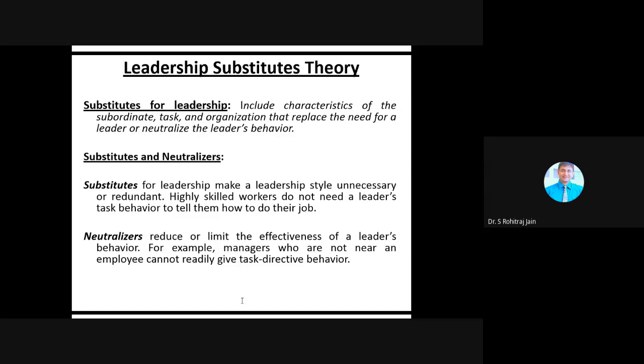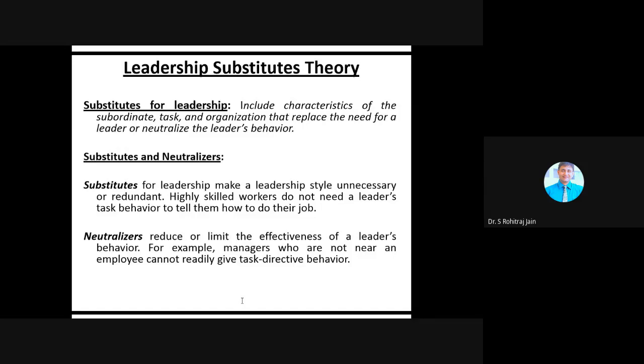Contingency factors can provide guidance and incentives to perform, making the leader's role unnecessary in some situations. Students, Stephen Kerr and John Jermier argued that certain situational variables prevent leaders from affecting the subordinates', that is followers', attitudes and behaviors.